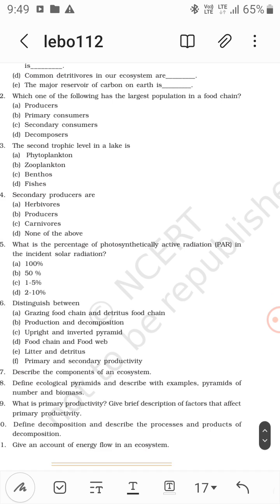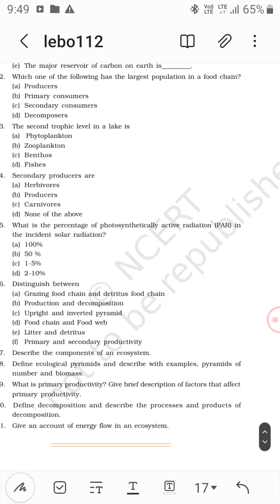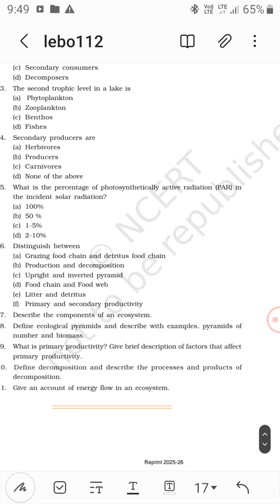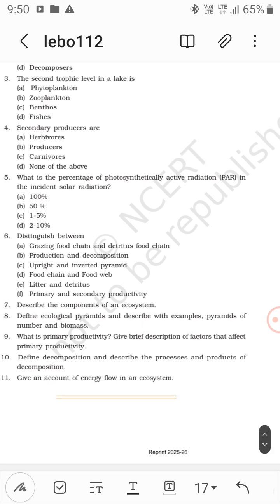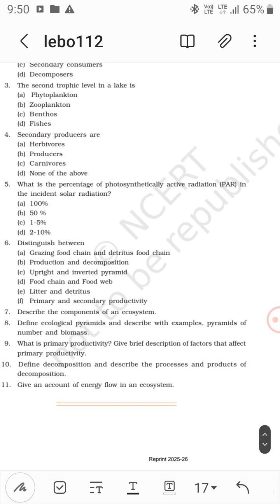What is the percentage of photosynthetically active radiation in the incident solar radiation? Photosynthetically active radiation is almost 50%, and about 2 to 10% of that total 50% of PAR is absorbed. Distinguish between grazing food chain and detritus food chain.